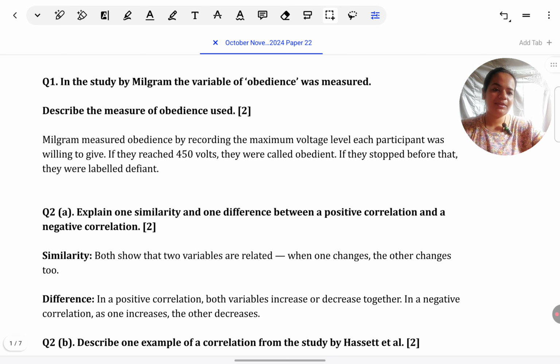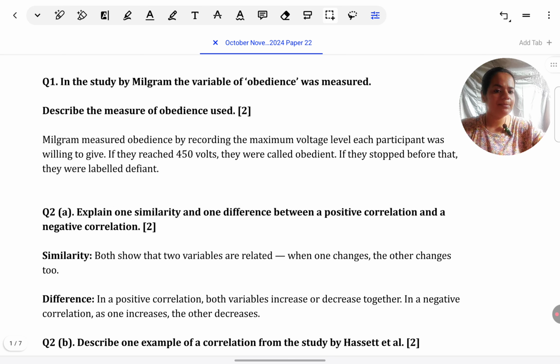October November 2025 exams are coming. So, for practice, we will go over October November 2024 papers. We will go over model answers. As we go over them, I'll explain to you how to write answers quickly but thoroughly. First, I'm beginning with paper 2.